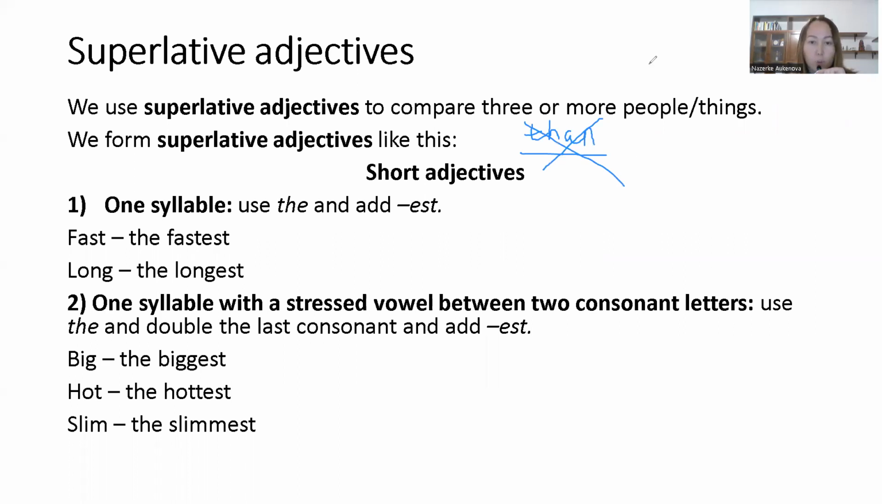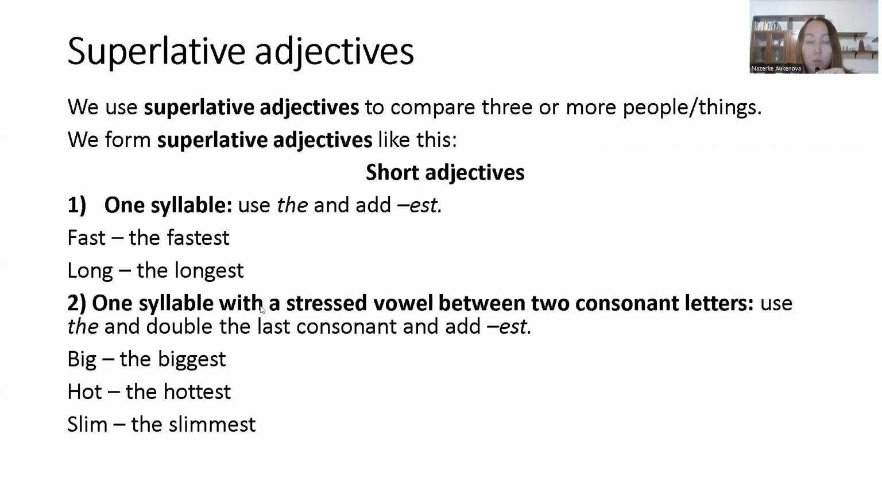We have short adjectives and then long adjectives. So what are short adjectives? Short adjectives consist of one syllable, usually one syllable. We use the article the, and then we add est to the adjective. For example, fast. The, and then the adjective fast, and we add est: fastest. Long, the longest, and so on.